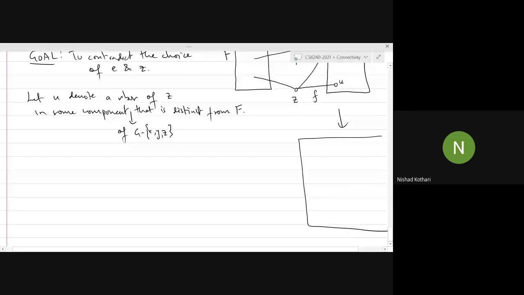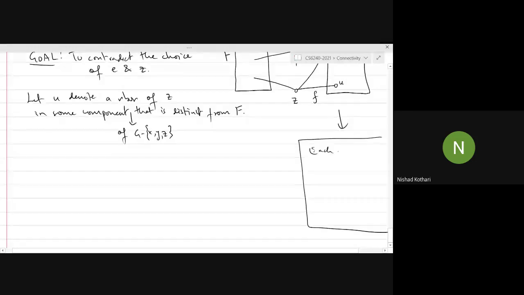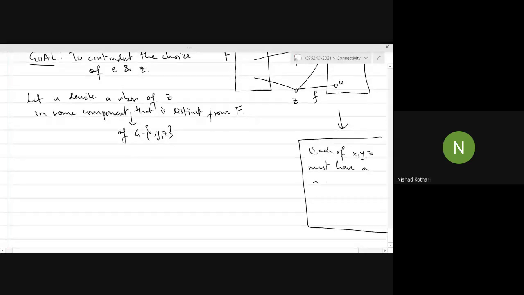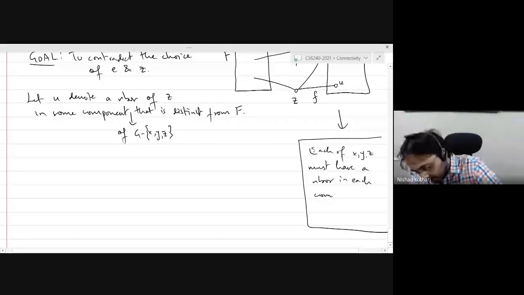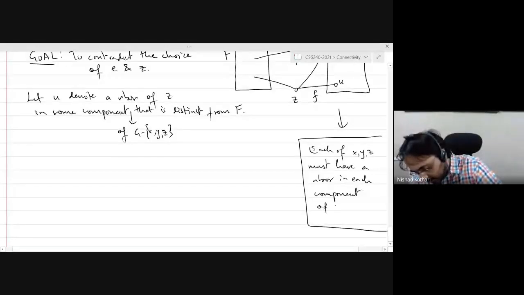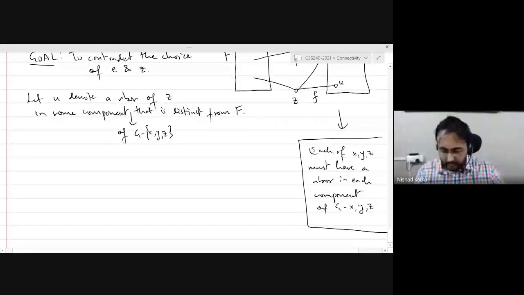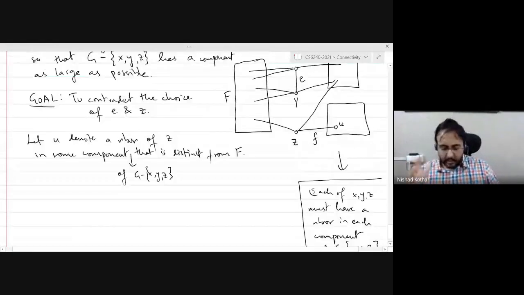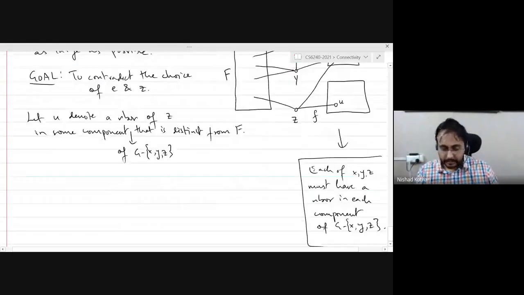Each of X, Y, and Z must have a neighbor in each component of G minus XYZ. Otherwise, you will contradict three connectivity itself.